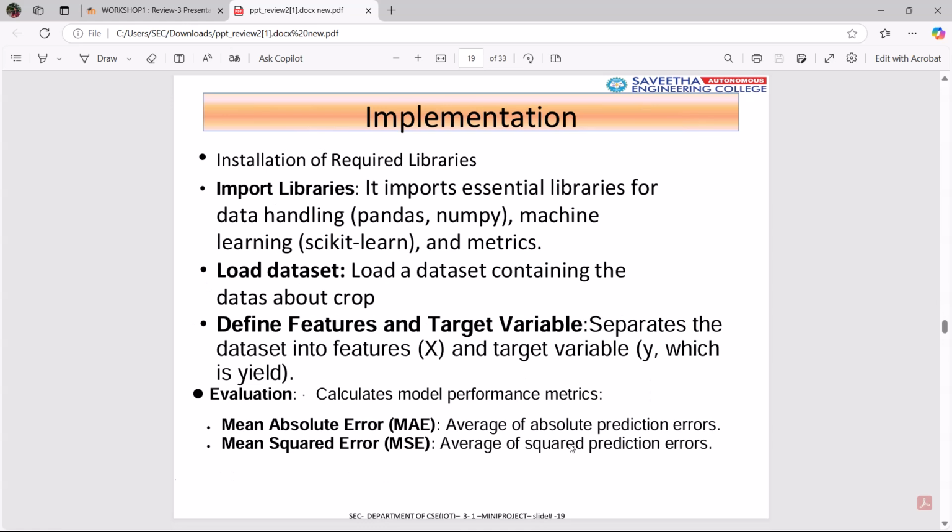Implementation: installation of required libraries, import libraries, then load the dataset, then define features and target variable, finally evaluate. It calculates the model performance metrics using mean absolute error and mean squared error.